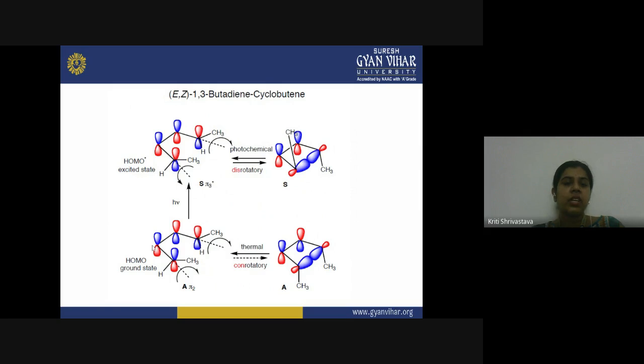Again, you can see here in the ground state HOMO, different lobes of the p orbital are present on the same side of the molecule. One is blue, other is red. And when you provide a photon of light, it goes to its excited state. And what happens now, the similar type of lobes are present on the same side of the molecule. So here, this rotatory motion takes place.